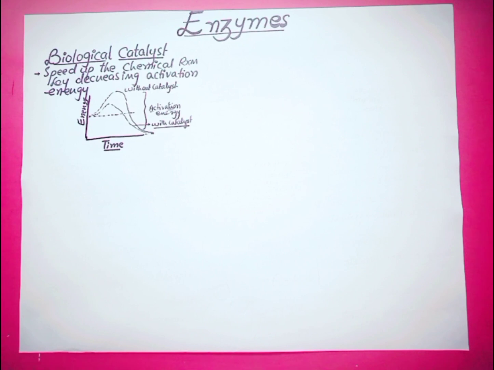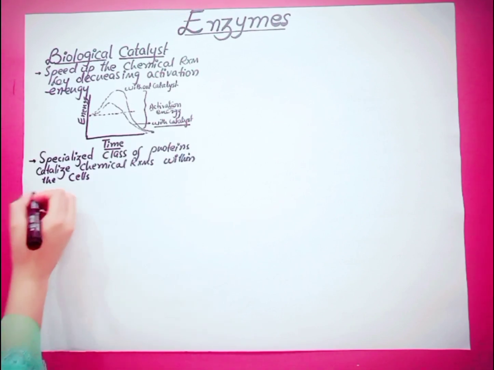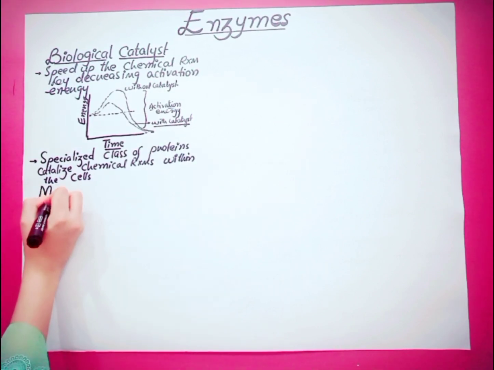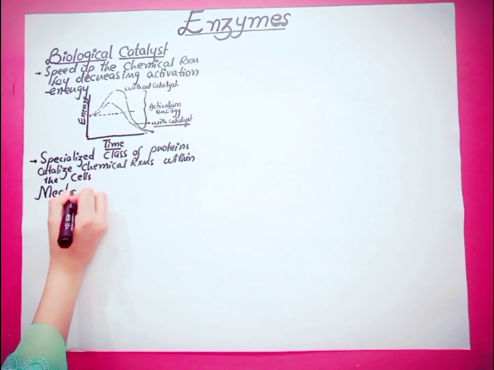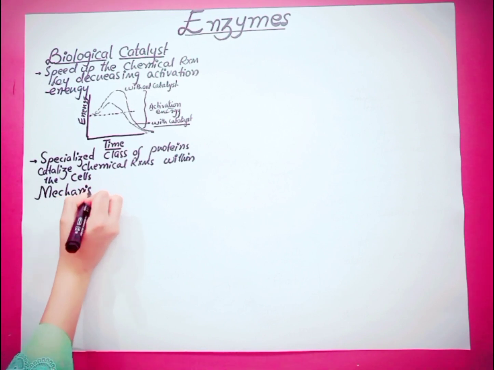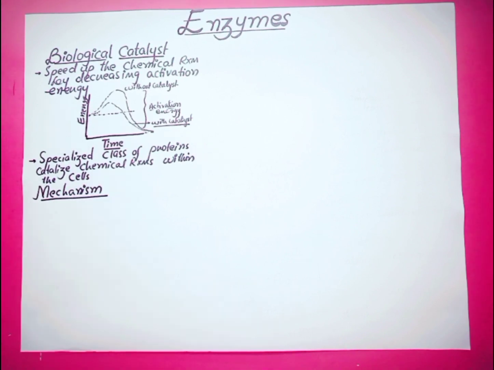The enzymes are a specialized class of proteins that catalyze chemical reactions within the cell. Here is the mechanism of how these enzymes perform their function in chemical reactions. The enzyme shape attracts a specific molecule, and the molecule which binds to the enzyme is called the substrate.